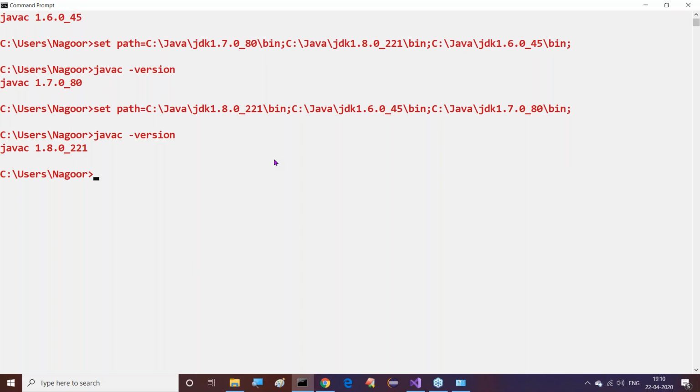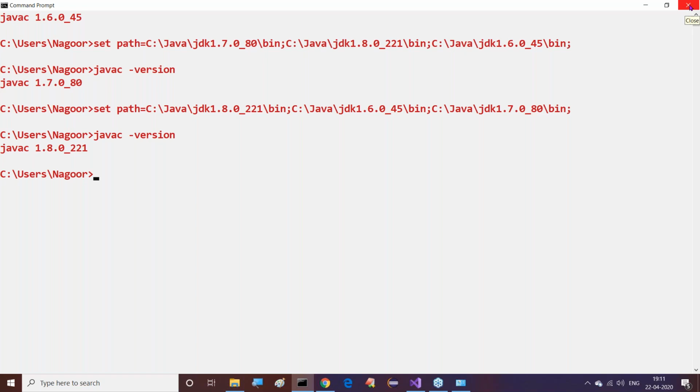One more thing I'm telling you: to run our Java programs, we don't require setting JRE. JRE is not at all required to be set as of now. To execute our core Java program, just JDK is sufficient. Why? Because inside the JDK, JRE is also available, and that will be used by our JVM. Anyway, no problem here. Leave this one.